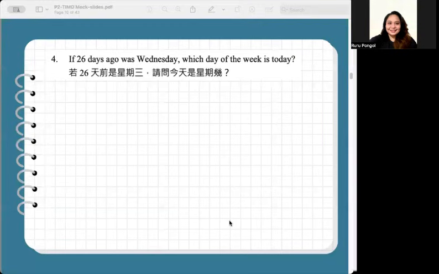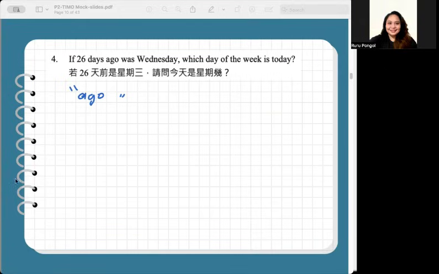In number 4, if 26 days ago was Wednesday, which day of the week is today? It is given that 26 days ago was Wednesday. The question asks for the day of the week today. The word ago means moving backward from today to reach Wednesday. However, once Wednesday is identified, the task is to move forward to find today.